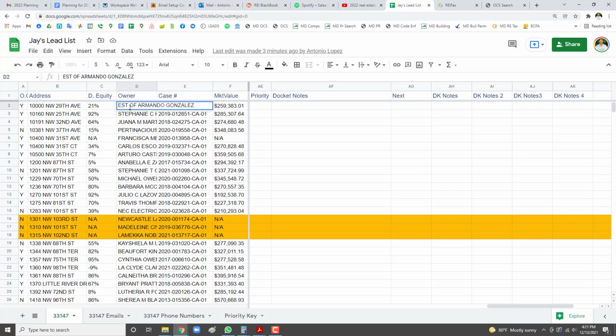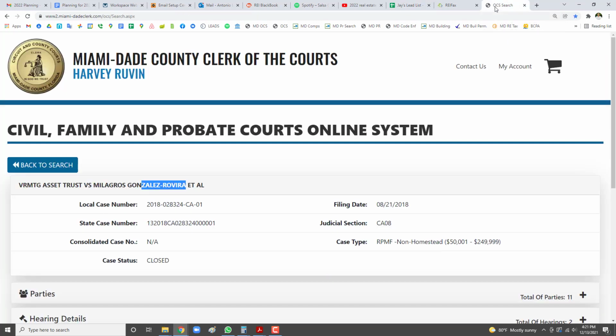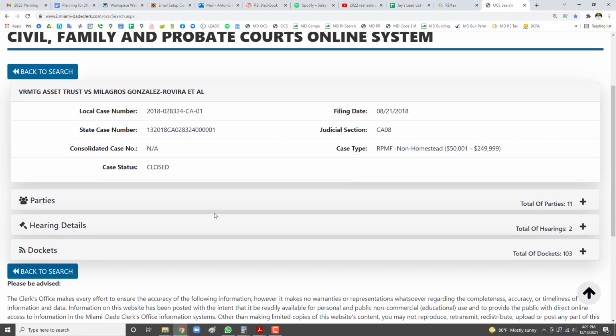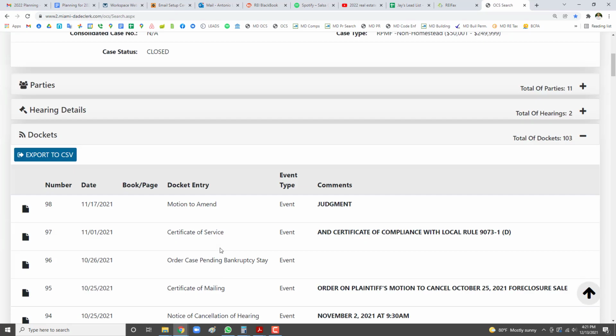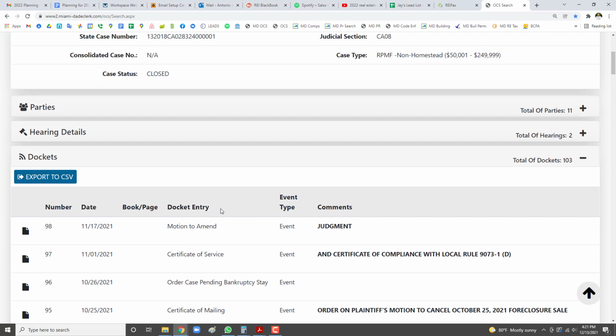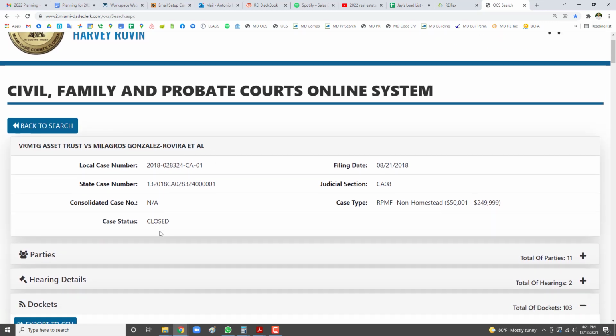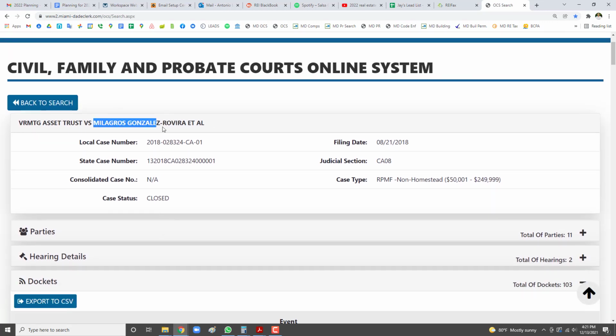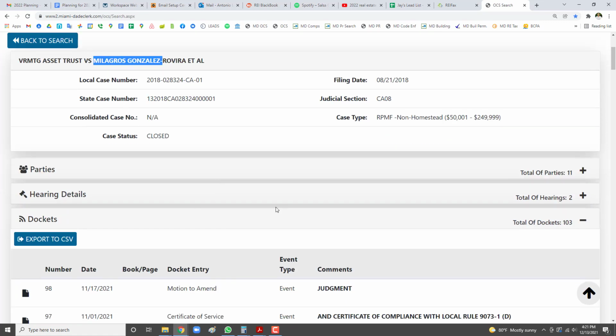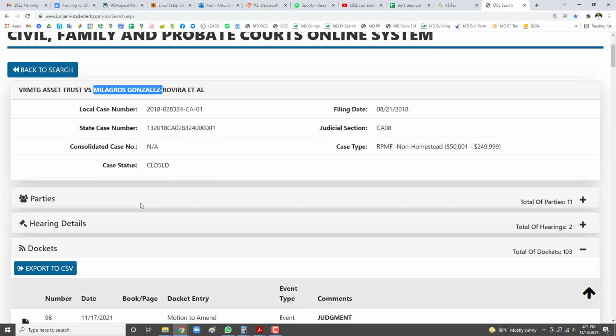So it means that this person actually died. So what you want to look at in this case is that when you go out there and talk to them, you're not going to be looking for that person. You're going to be looking for either the wife or whoever was the heir of the property, right? And this is a very specific example. So again, what are we looking for? In this case, Milagros Gonzalez apparently is the heir. So that's the person you're going to want to go and look for. So this is something you might want to add in the notes.